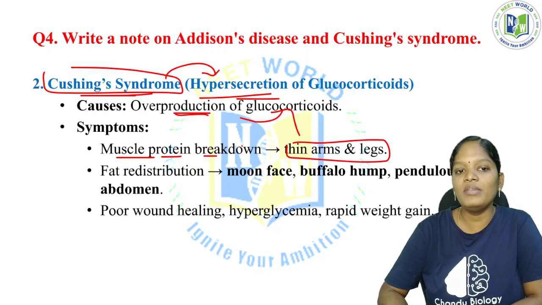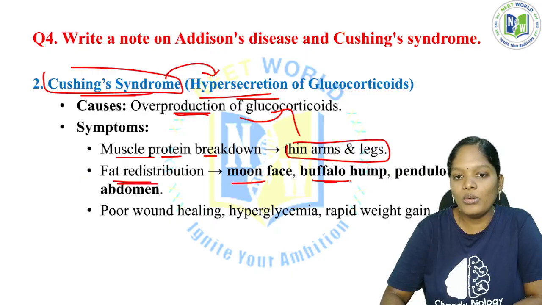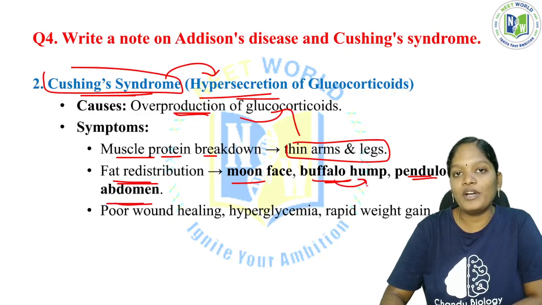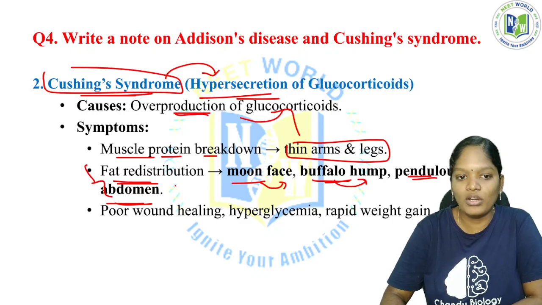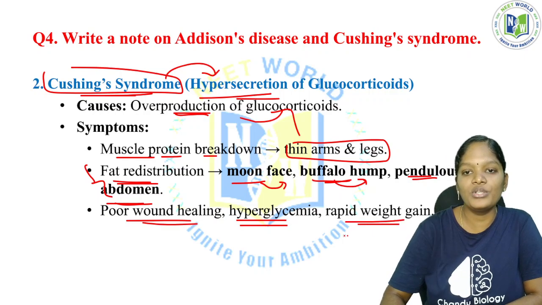Okay, the bones can easily break. So fat redistribution: moon face, buffalo hump, pendulous abdomen. The abdomen will look pendulous, and the hump of the buffalo and the moon face. They are because of the fat redistribution, the entire body structure will be abnormal. Poor wound healing, hyperglycemia, rapid weight gain. So these are all the symptoms of Cushing's syndrome.